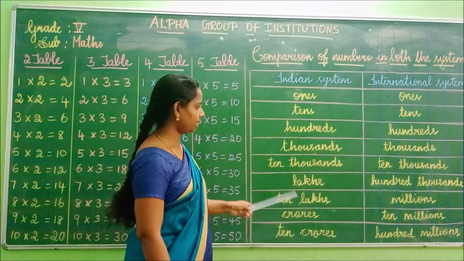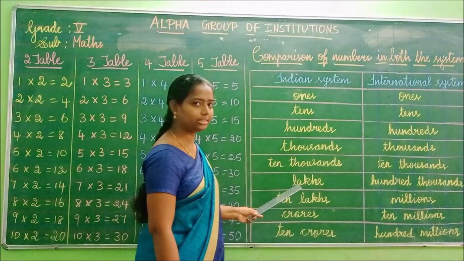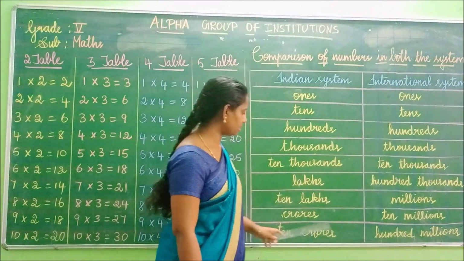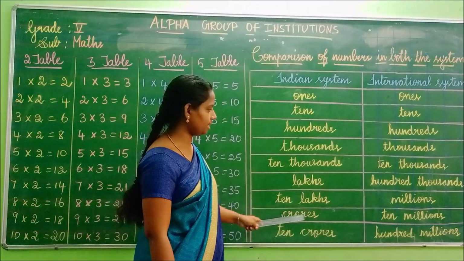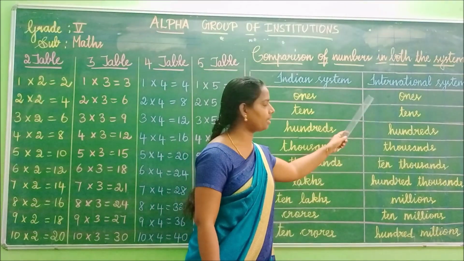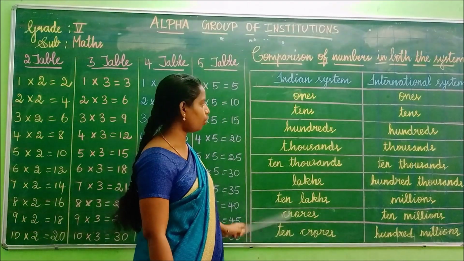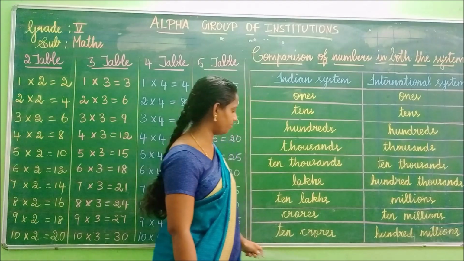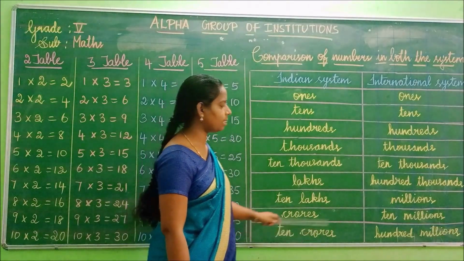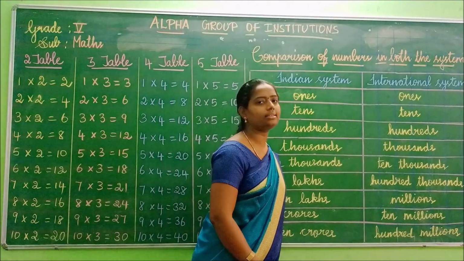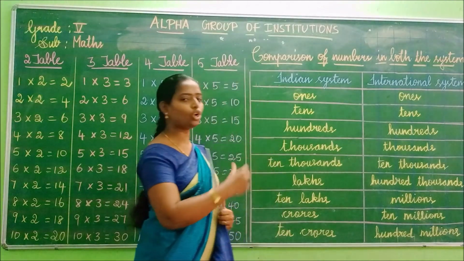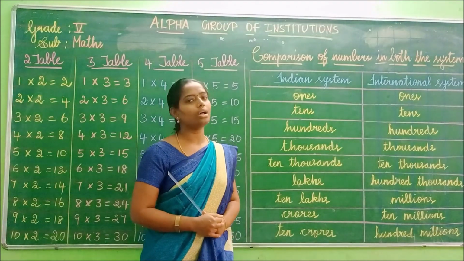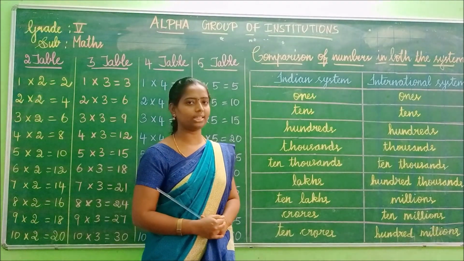Okay, children. See, lakhs. I'm repeating again, children. Watch it carefully. See, lakhs, 100,000. Here, 10 lakhs in Indian systems, millions in international systems. Here, crores in Indian system, 10 millions in international system, and 10 crores in Indian system, and 100 millions in international system. Okay, children. Based on the place value for Indian and international systems, we are going to see the problems. Shall we start to see that?